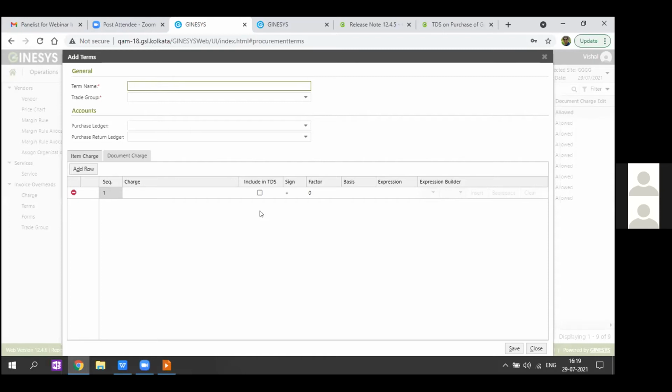I will show an example with respect to this. But over here, I hope I am able to make it clear that you can control whether charges need to be applied on TDS or not with this flag in the term master. This can also be modified in the transaction, that is the purchase invoice. If you want to change from no to yes or yes to no, you can do it from the transaction form even.